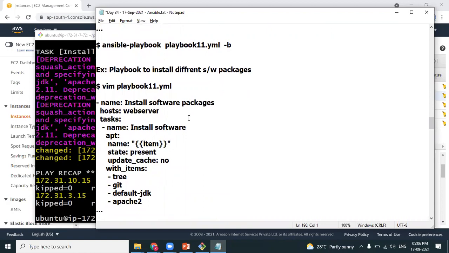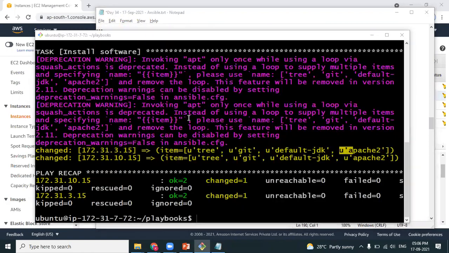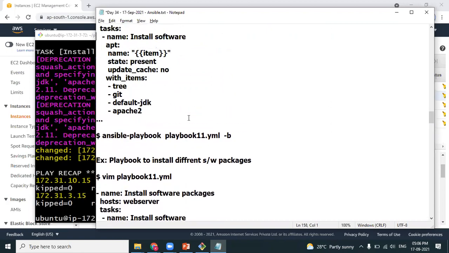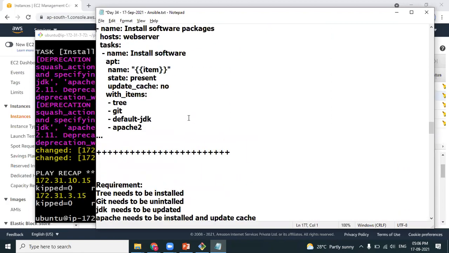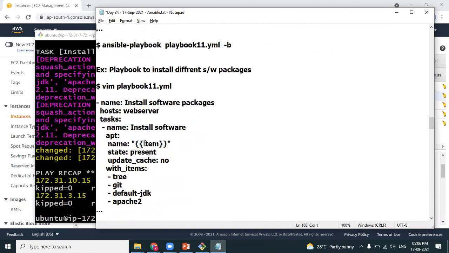Okay, this is the same thing that we already have discussed. Now here, Anuj, item is a variable. For the first iteration, this item will be replaced with tree. Second iteration, Git, like this it happens. Correct. But state is present. This is hard-coded.